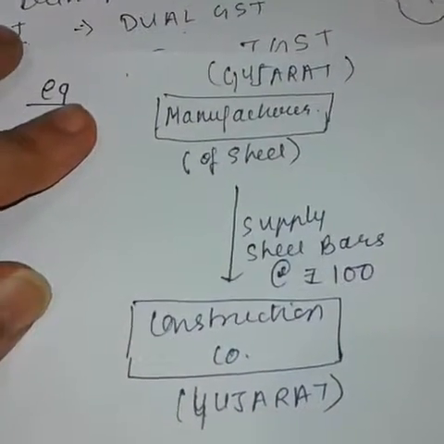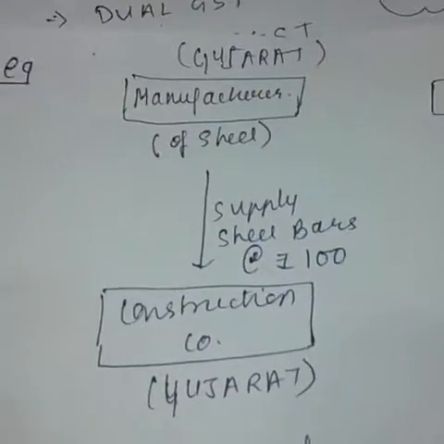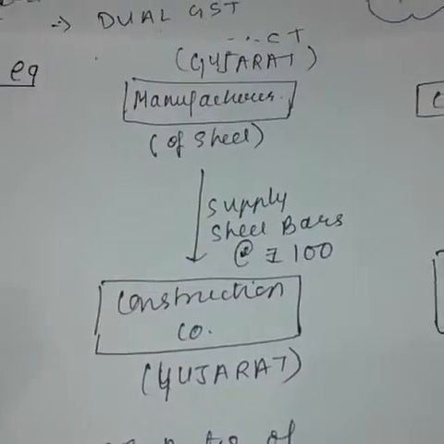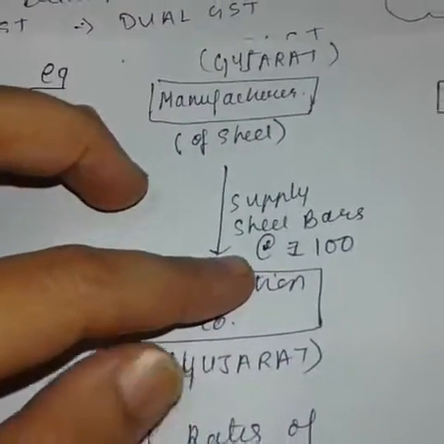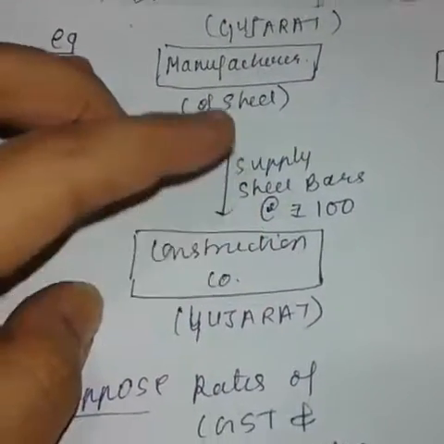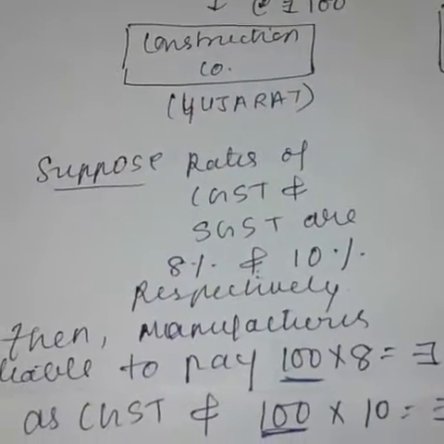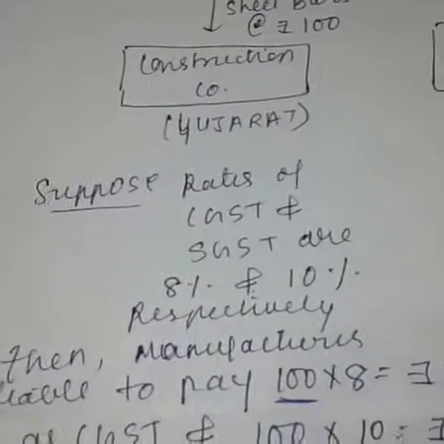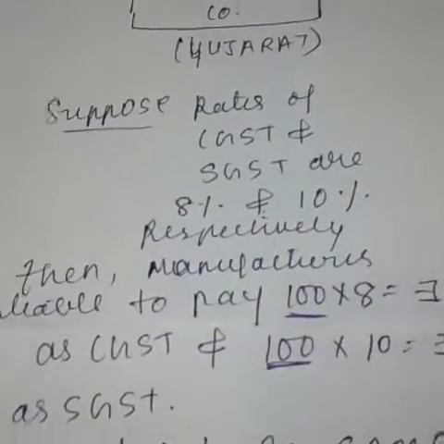He manufactures steel and supplies steel bars to a construction company which is also situated in Gujarat. Let us assume that the price of the steel bar is 100 rupees per bar. We can also assume the rates of taxes for CGST and SGST. Suppose CGST is 8% and SGST is 10%.